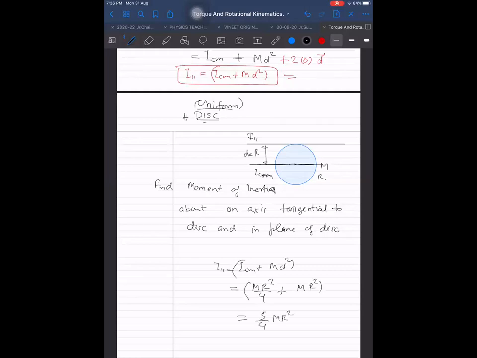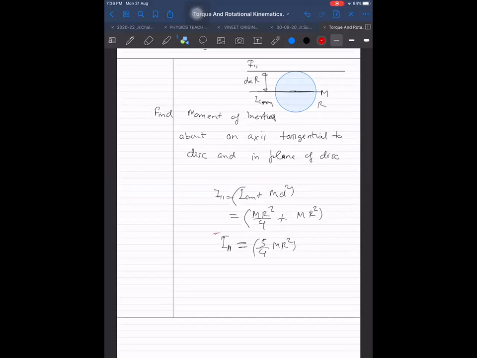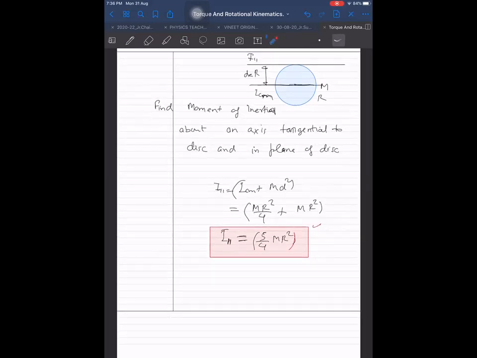You said something else. The other was saying 3 MR squared by 2. If you did that, then it was right only. I thought suddenly, I don't know why it came to my mind, that you are using the formula for the sphere. They are thinking as MR squared by 2 instead of MR squared by 4. For the solid sphere, it will become 2 by 5 MR squared plus MR squared, which is 7 by 5 MR squared, and so on.